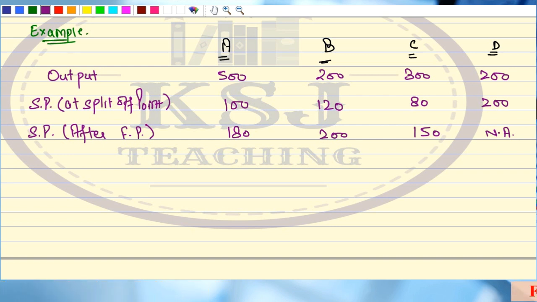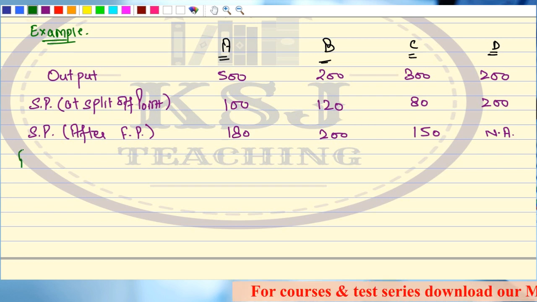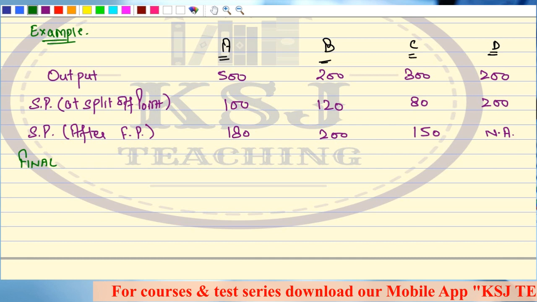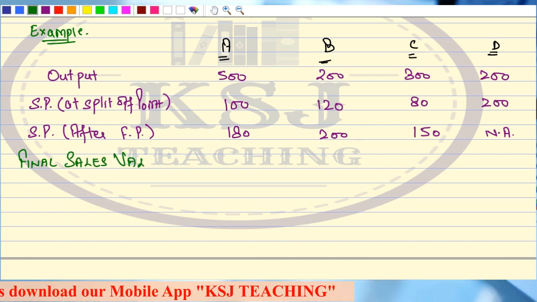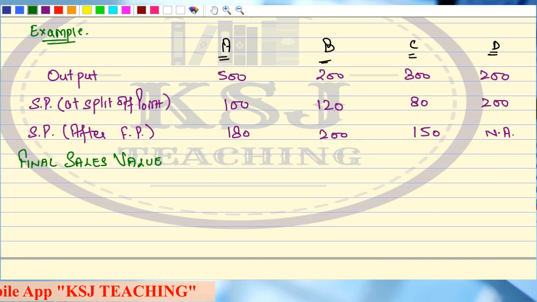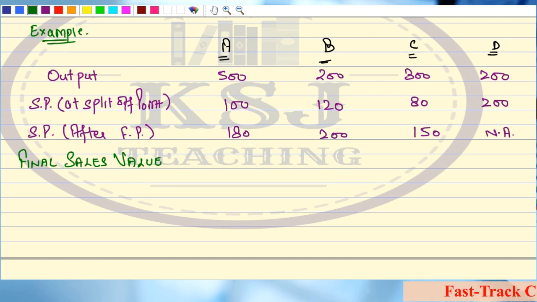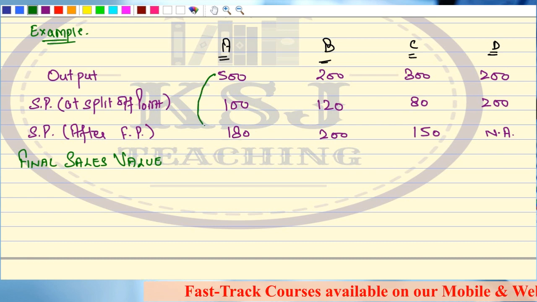Now, let me know what is the final sales value. Can you tell me what will be the final sales value in case of A? In case of A, the final sales value is whatever is the sales value after further processing. That means we are going to multiply this output with 180.